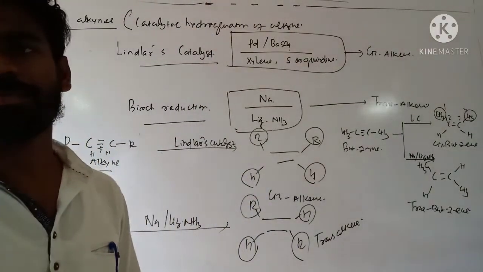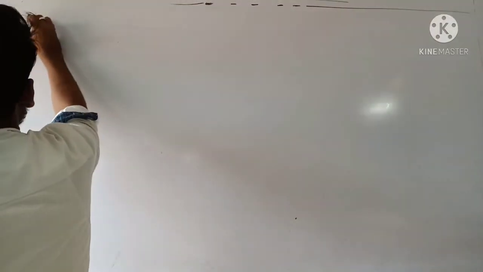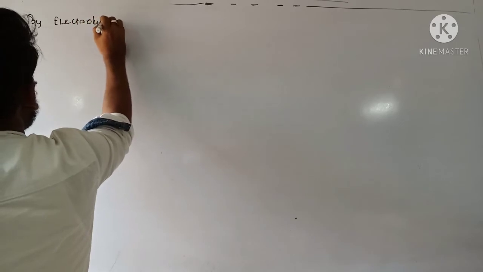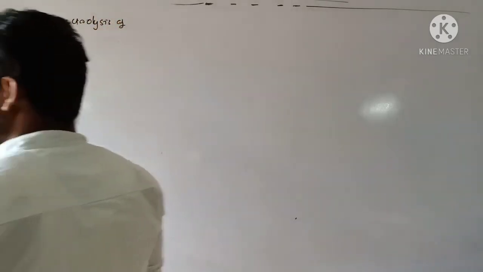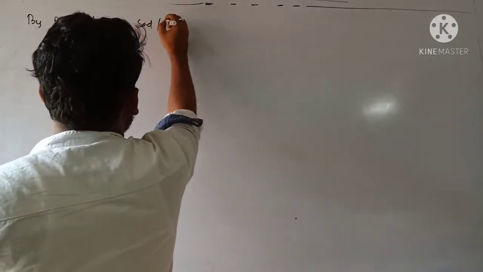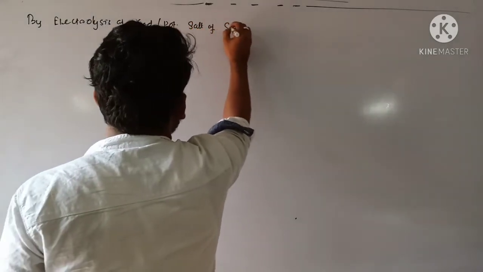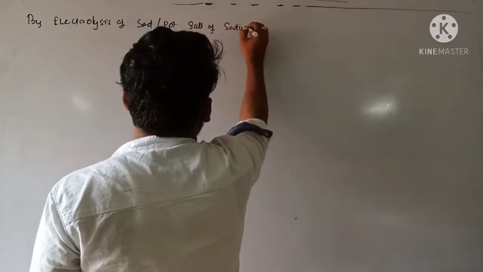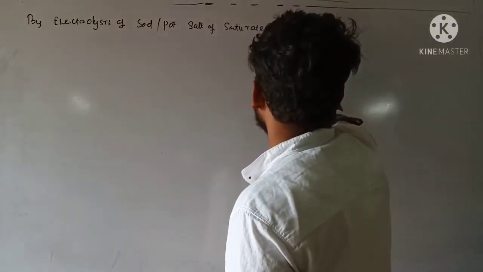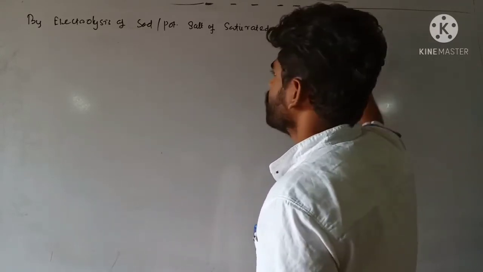Got it? Next method is by electrolysis of sodium or potassium salt of saturated dicarboxylic acid. Clear?